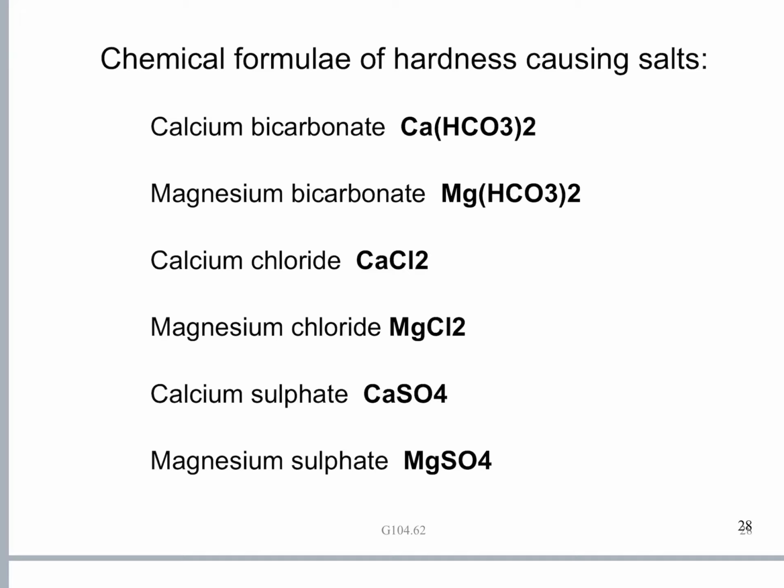The valency of calcium is 2, whereas bicarbonate ion is 1. So bicarbonate ion is HCO3 minus. So calcium bicarbonate formula is Ca(HCO3)2. Likewise, magnesium bicarbonate: the valence of magnesium is also 2, whereas bicarbonate is 1 minus. So the magnesium bicarbonate formula is Mg(HCO3)2.